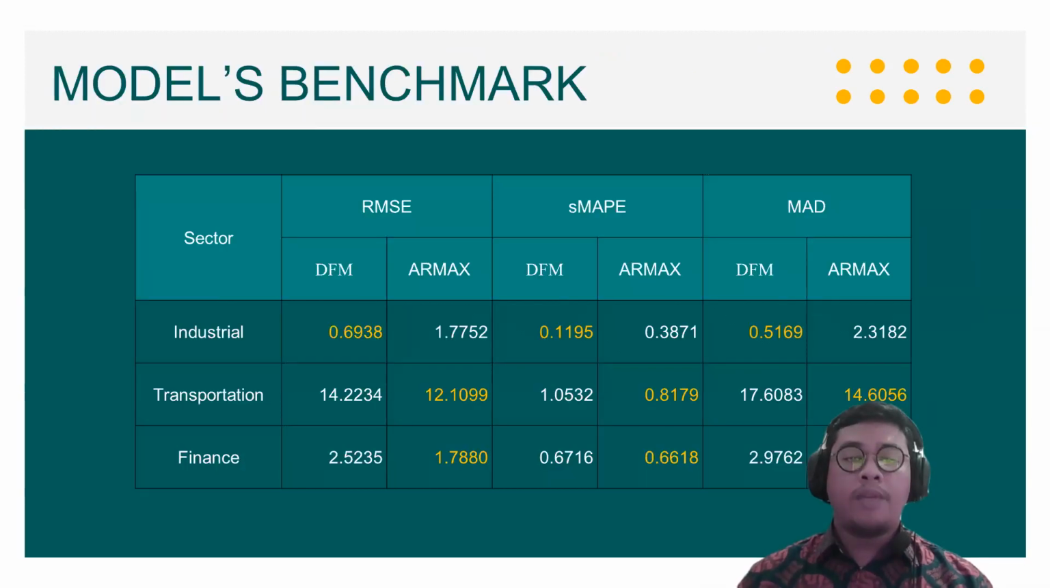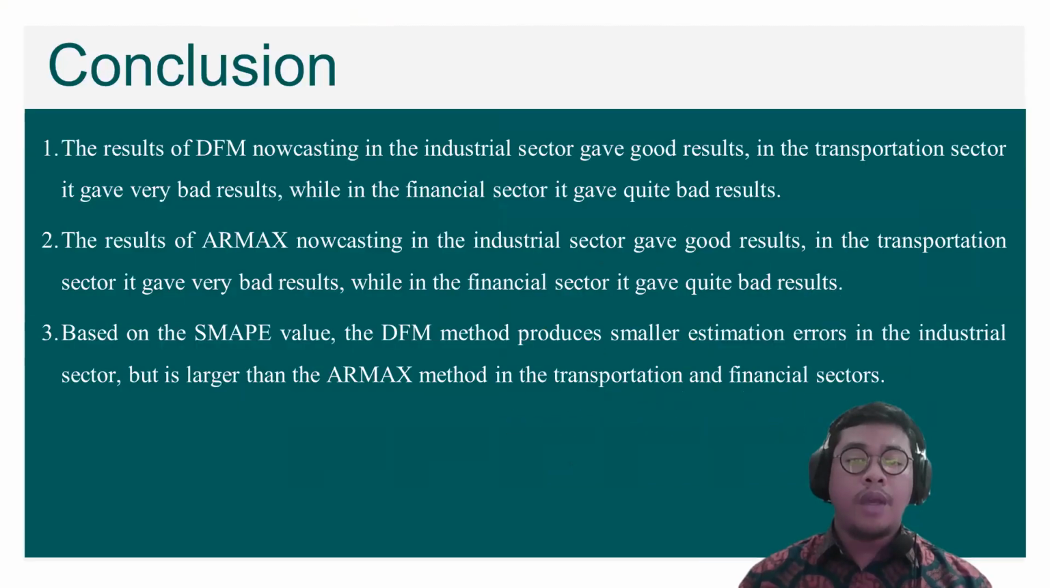Now, the model benchmark based on RMSE, SMAPE, and MAD. The DFM is better in the industrial sector, but the RMAX is better in the transportation and financial sectors. Hence, we can conclude that in the DFM result, the industrial sector has a good result, the transportation sector has a very bad result, while the financial sector has a quite bad result. It is the same with the RMAX model. Based on SMAPE, the DFM method produces smaller estimation error in the industrial sector, but larger than the RMAX method in the transportation and financial sectors.